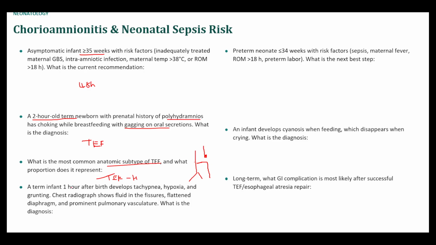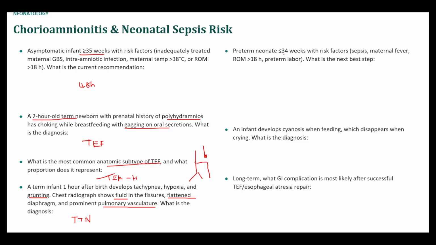A term infant 1 hour after birth develops tachypnea, hypoxia, and grunting. Chest radiograph shows fluid in the fissures, a flattened diaphragm, and prominent pulmonary vasculature. This would be TTN because transient tachypnea of the newborn involves an incomplete expulsion of pulmonary fluid, and the flattened diaphragm reflects a hyperinflated lung. And the prominent pulmonary vasculature would also support the increased amount of fluid in the lungs.